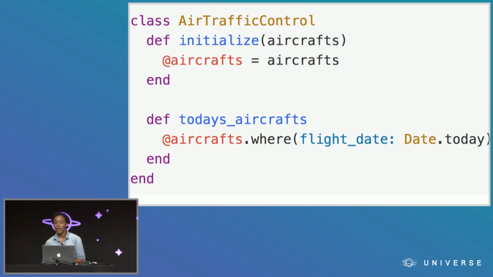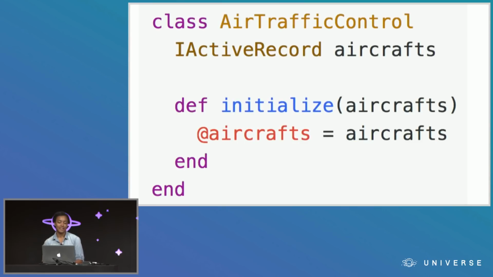In Ruby, this where method is an Active Record method, meaning our list of aircrafts here must be an Active Record relation, a list of Active Record objects straight from our database. So even though you don't see it clearly defined here, air traffic control really relies on the Active Record interface. If we were to pretend that Ruby is typed and do a little Ruby-Java bastardization, it would look like this, with an explicit requirement that aircrafts implement the Active Record interface,